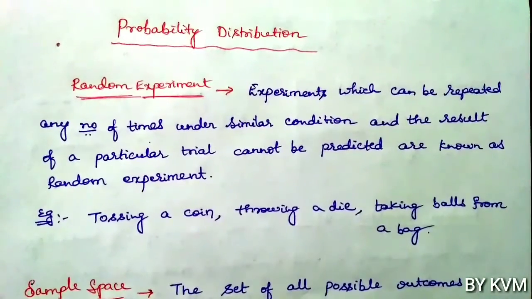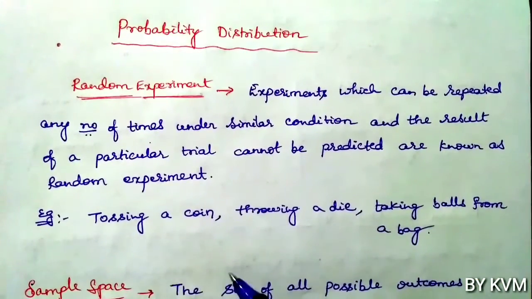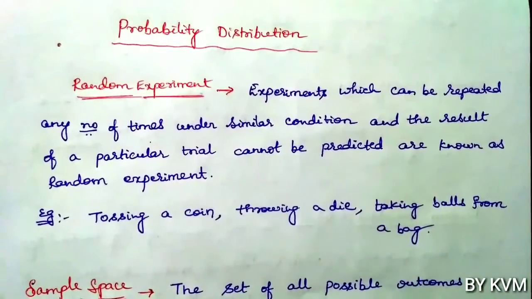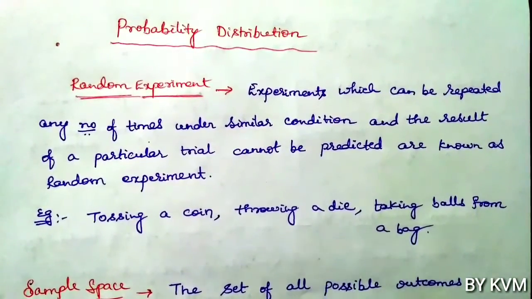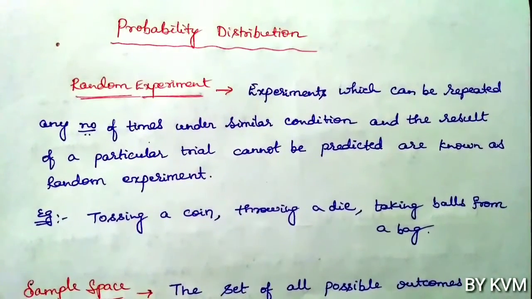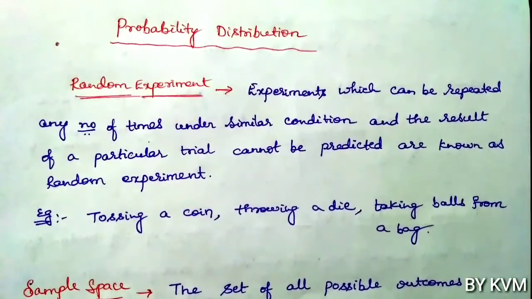So let us understand this definition by taking some examples. Tossing a coin. You may toss a coin 1 time, 2 times, 3 times or 10 times. Each time you may get a different result which is unpredictable. Similarly, throwing a die. When you throw a die, you may get a number from 1 to 6. But if you throw a die 10 times or 20 times, each time you may get a different number. So in that case also you can't predict the exact result.